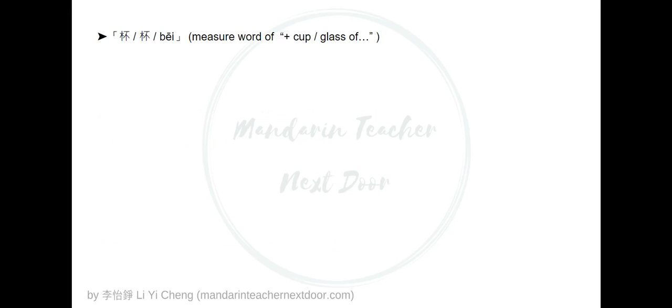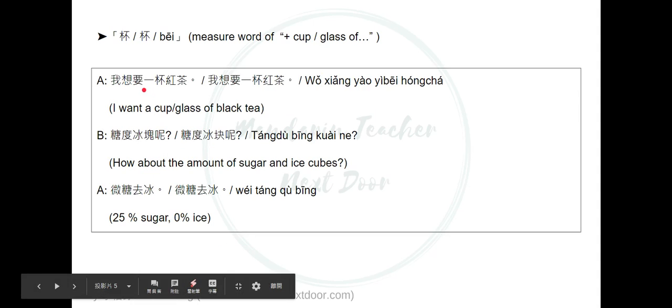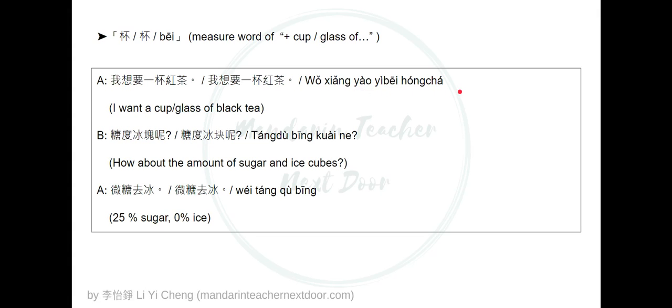Another way of ordering drinks is if you do not say every single detail in one whole sentence. For example, you said 我想要一杯红茶, I want a cup of black tea. If you didn't say the amount of sugar or ice directly after you say you want a cup of black tea or anything else, they will ask you the question, 糖度冰块呢? Which means how about the amount of sugar and ice cubes?